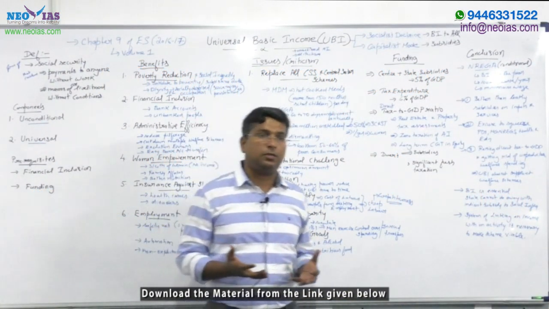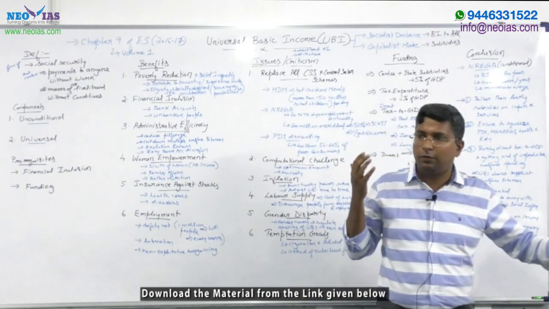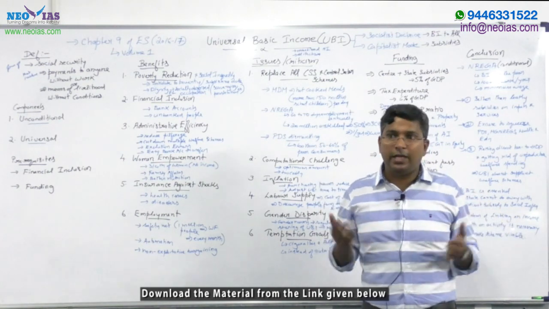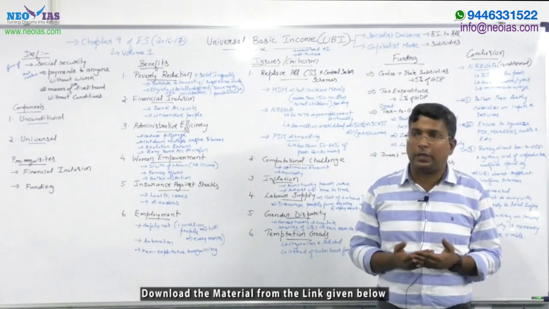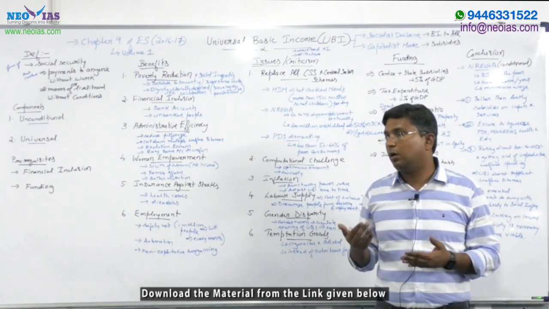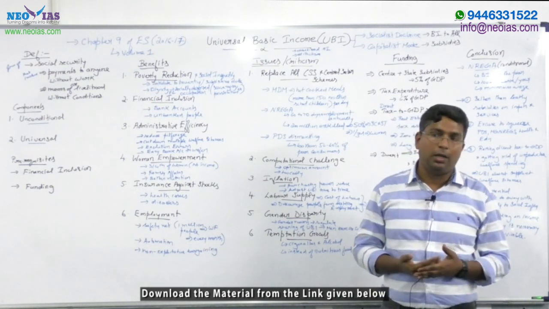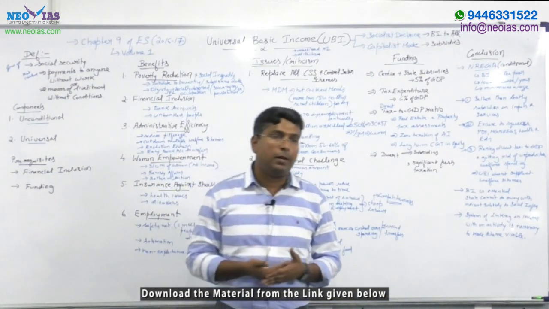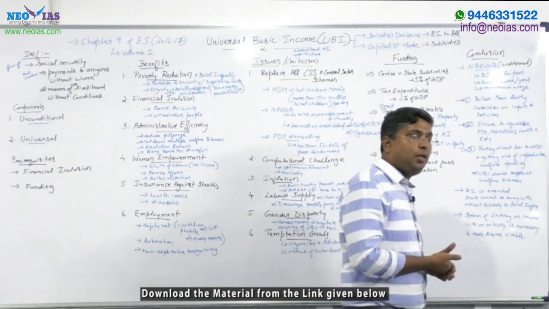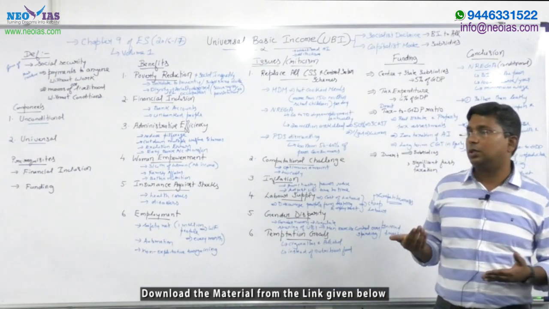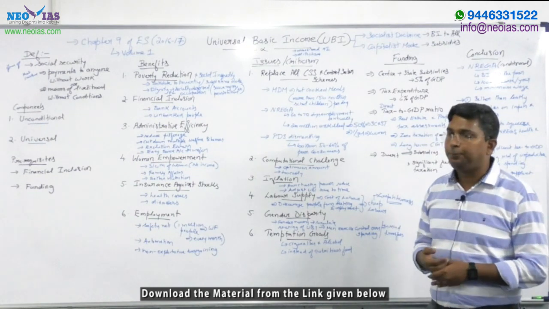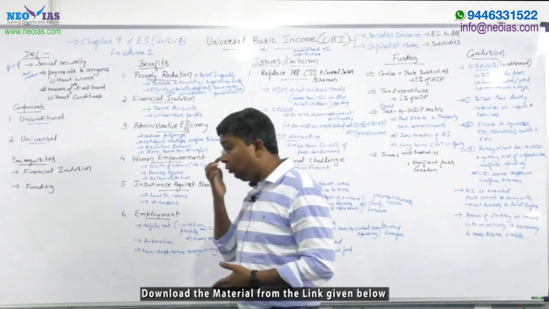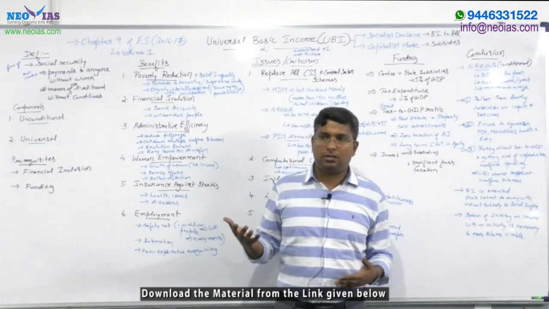Universal basic income is one of the most important topics for your coming Mains 2017. Just have an idea that in GS1 you have a topic called poverty and development issues. In GS2 you have a topic called issues of poverty and hunger, and in GS3 you have a topic called inclusive growth and issues associated with it.